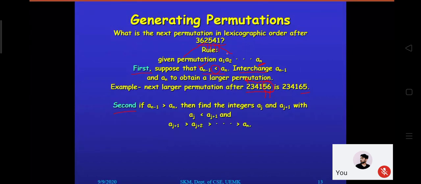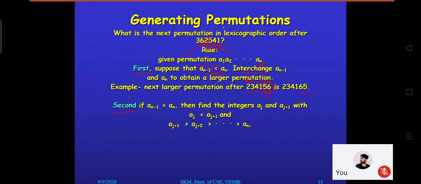You have to replace at the jth position. Now what to replace at the jth position? Right now your jth position is 5 and aj minus 1 position is 2. So you have to replace the position where 2 is present with some data from the remaining data. Which one? Some value which is greater than 2, and that is the least. Again, some value that is greater than 2 and that is the least.